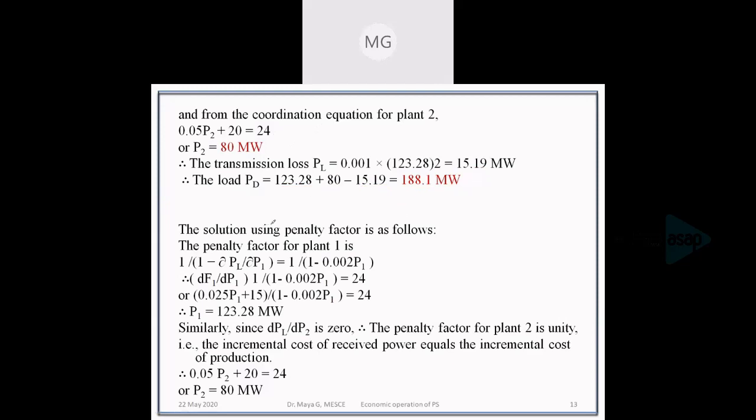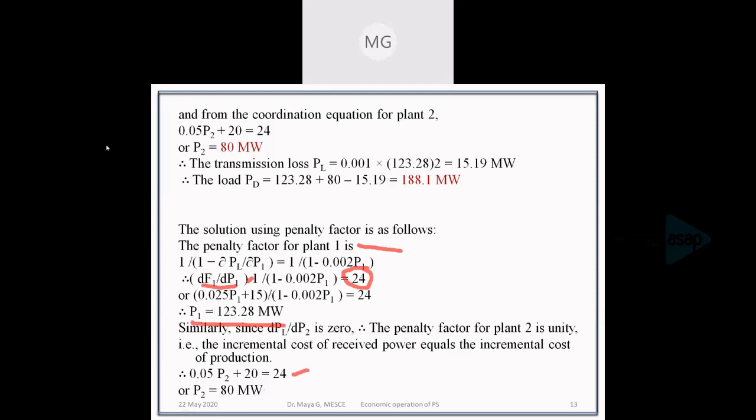If we are using the penalty factor method, we know the penalty factor is 1 divided by 1 minus ITL, that is incremental transmission loss. Okay, so 1 divided by 1 minus incremental transmission loss is found out, and that into the incremental cost function will be equal to the lambda value. Here also we'll get the generation as 123.28, and in similar fashion we can find the value for P2, that is obtained as 80 megawatt.